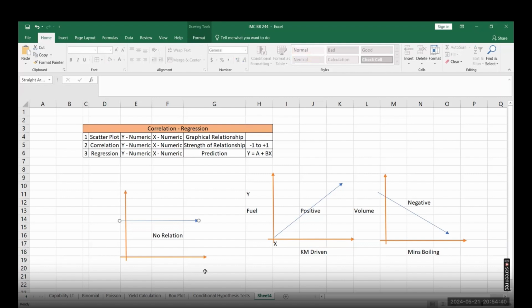Whatever changes you make in the x will reflect in the y. Because we are changing the values only for the x, we are not changing the value of y. Y is a dependent variable, so whatever changes happen in the x will reflect in the y variable.